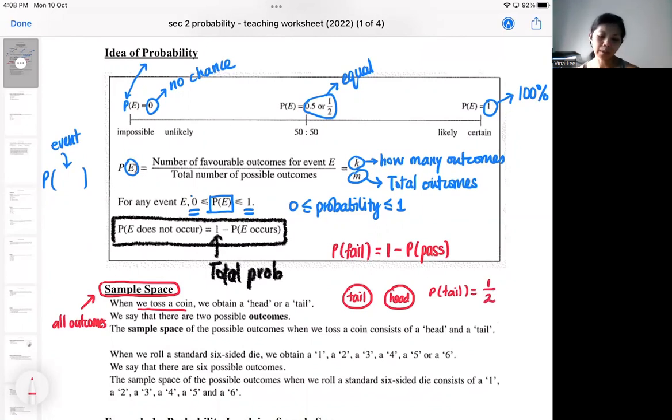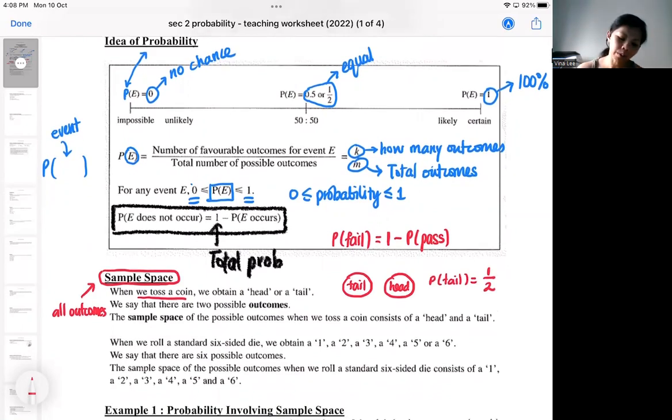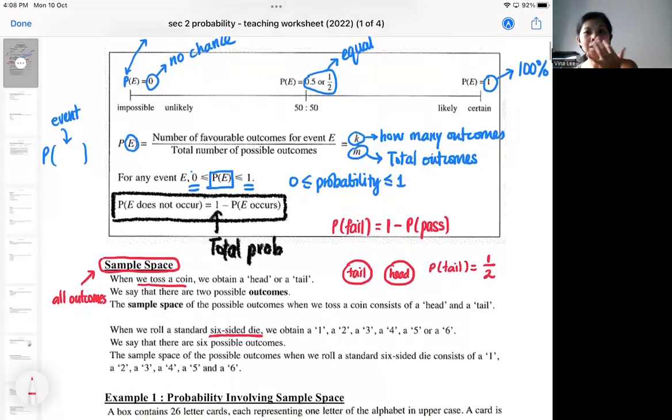Okay, so that's how we decide the sample space. Okay, then when we throw a dice, I'm sure you've thrown a dice when you play Monopoly or some game. So there are six-sided dice, so there will be six outcomes. So these are the six possible outcomes.